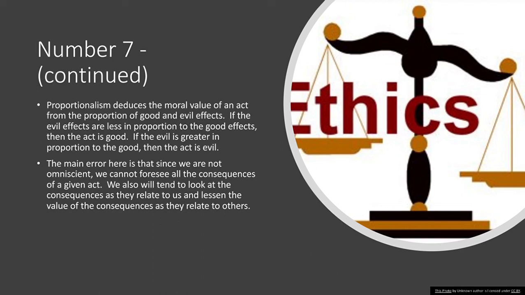The main error here is that we are not omniscient. We are not God. And we cannot foresee all the consequences of a given act, as much as we'd like to believe we can. And being fallen human beings, we tend to look at the consequences as they relate to us and lessen the value of the consequences as they relate to others. So that is the main error with consequentialism.